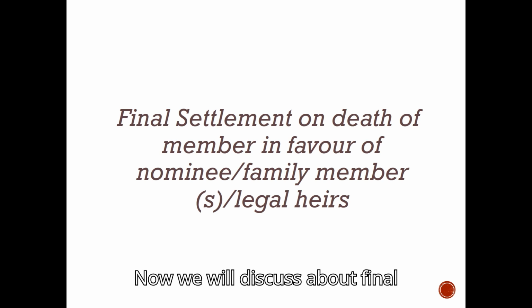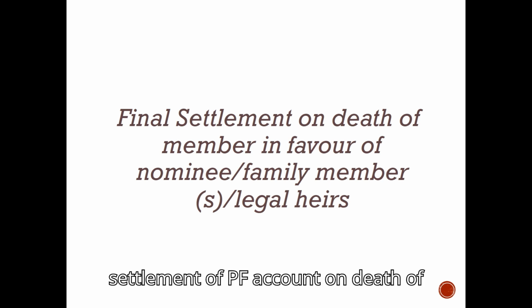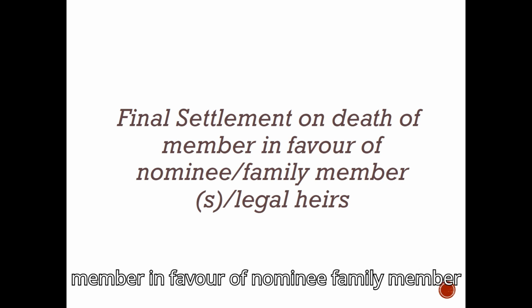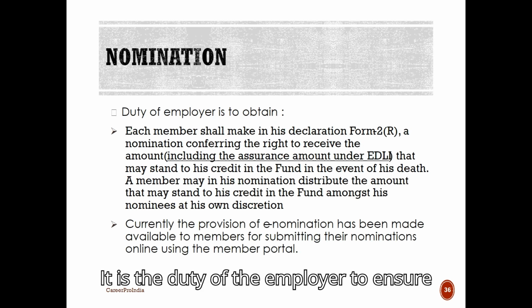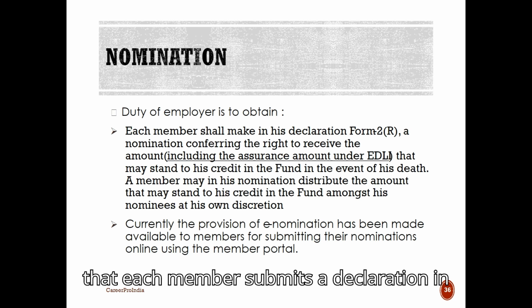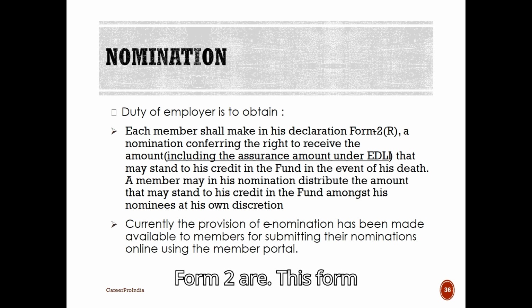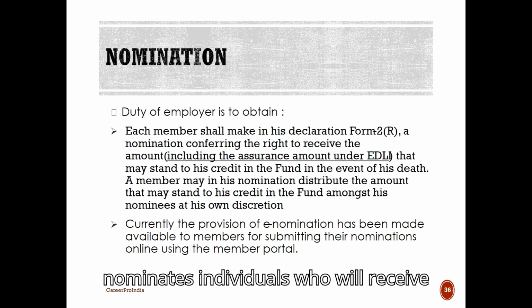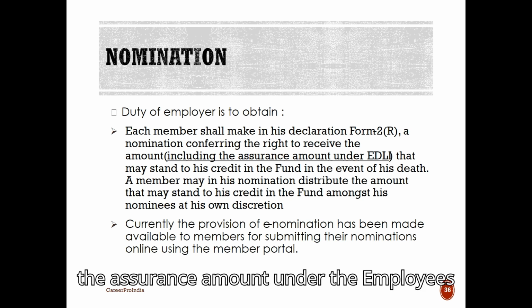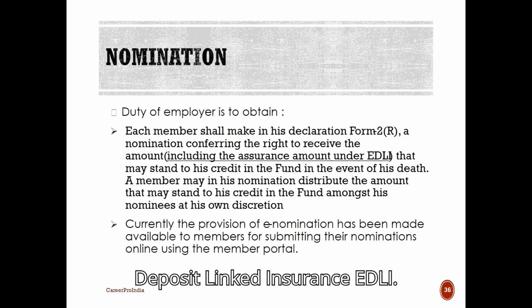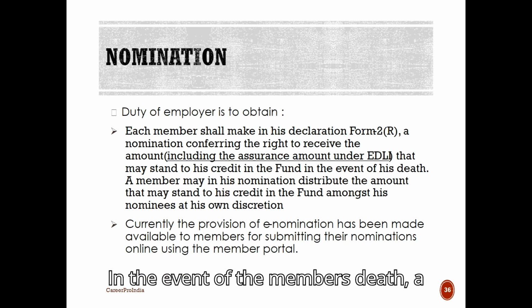Now we will discuss final settlement of PF account on death of a member in favor of a nominee, family members, or legal heirs. It is the duty of the employer to ensure that each member submits a declaration in Form 2(R). This form nominates individuals who will receive the member's accumulated funds, including the assurance amount under the Employees Deposit Linked Insurance (EDLI), in the event of the member's death.